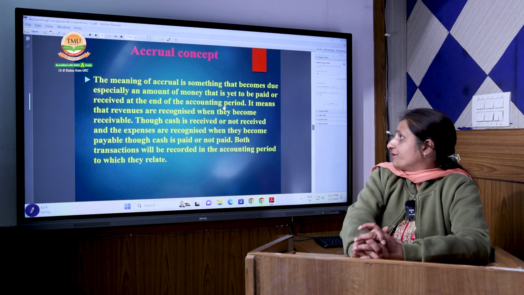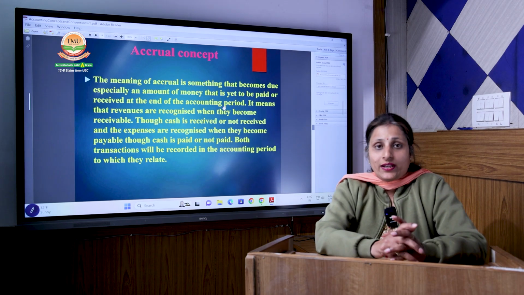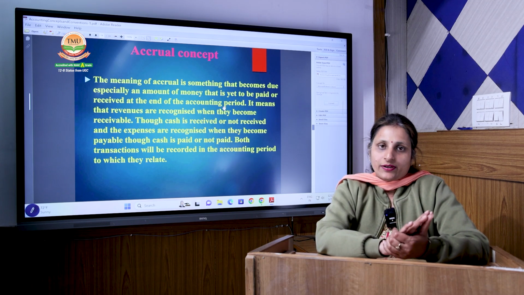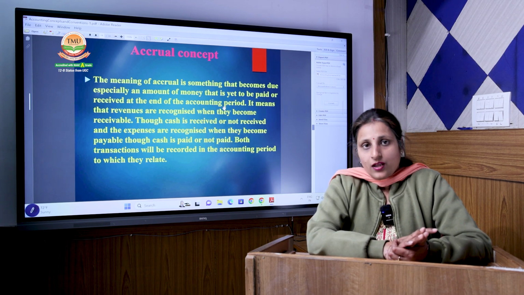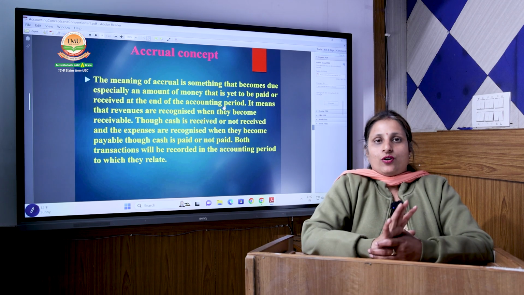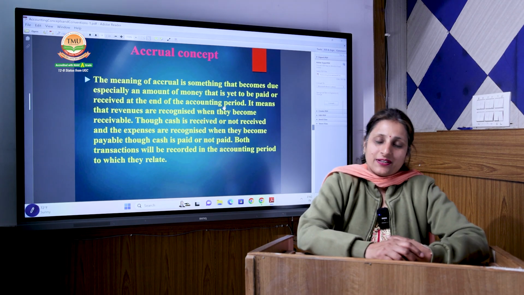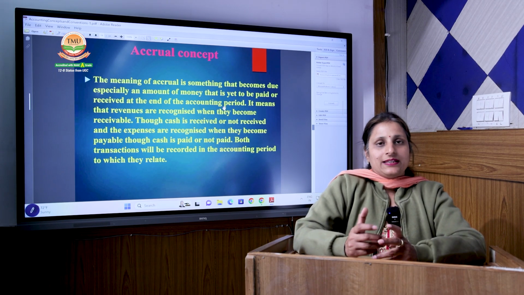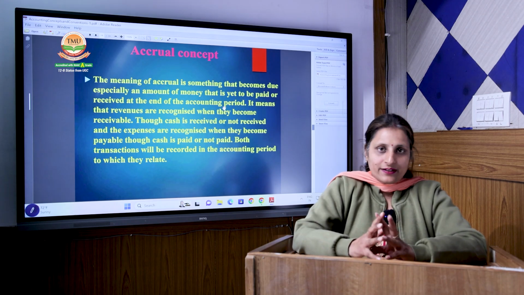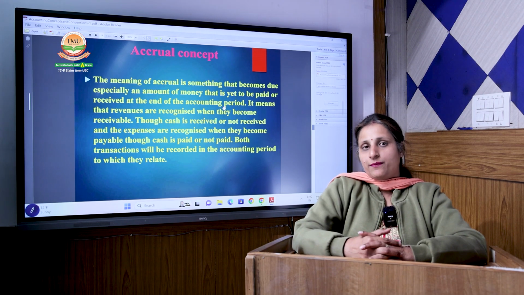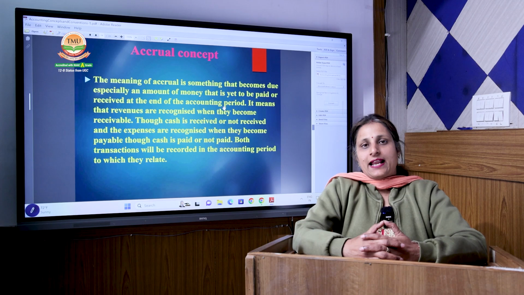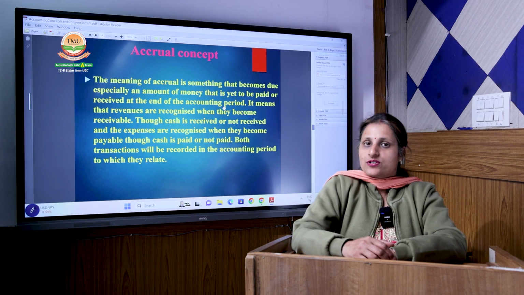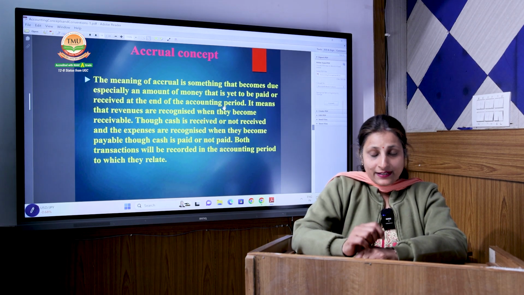Accrual concept. Accrual concept means that when your amount becomes due, only then do you record it in your accounting books, regardless of whether you get the payment or not. For example, in the accounting period of January to December 2024, in December 24 I have to pay the rent. But due to some problem, I can't pay the rent and I pay it in January. Now in December, the accounting books got closed, but my rent is due.